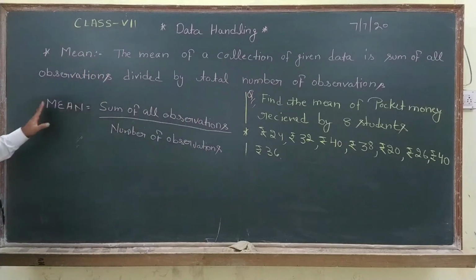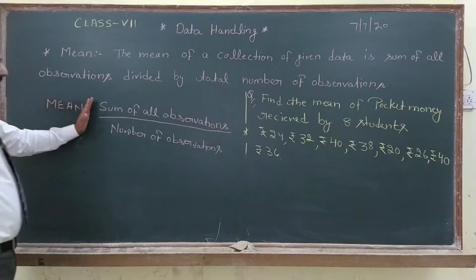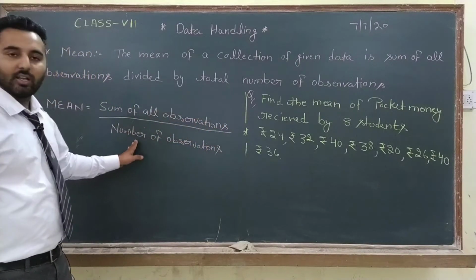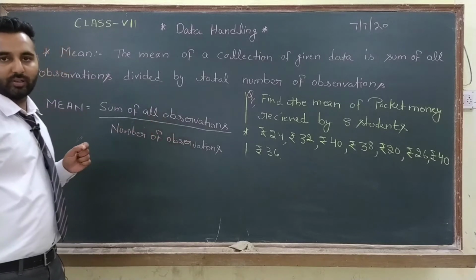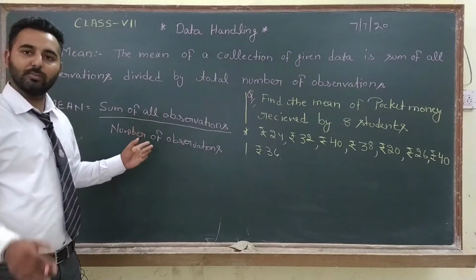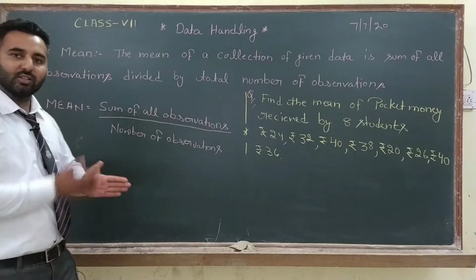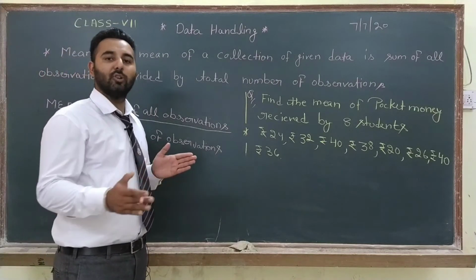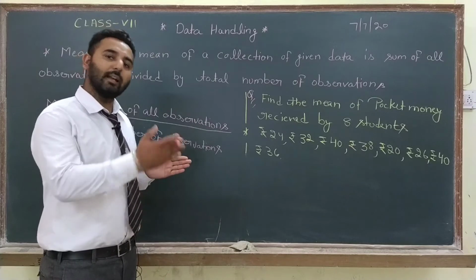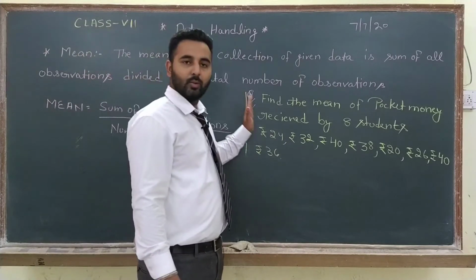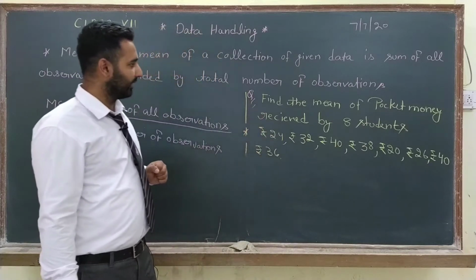So, in simple words, we can write the formula of mean: sum of all observations divided by number of observations. Sum of all observations means first of all we will add them, then we will count how many observations we have, and by that number we will divide it. Let us see one question based on that.